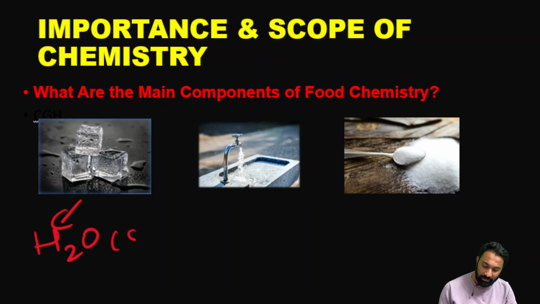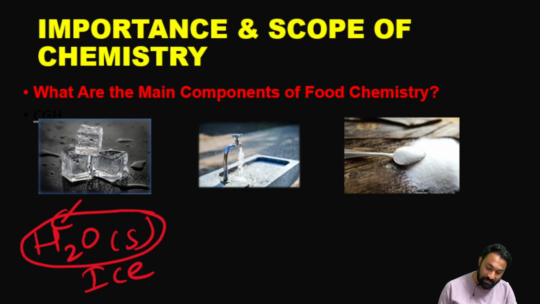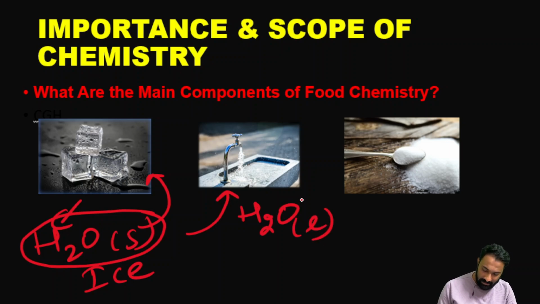H2O solid, which is nothing but ice, right? Ice we used to see, and in summer we use it more, right? In the ice, what we have is H2O. H2O at 0 degrees will be converted into ice. This chemistry we see in our daily life. Then at a moderate temperature, at 4 degrees, this is H2O liquid water. Clear? H2O is one chemical compound.